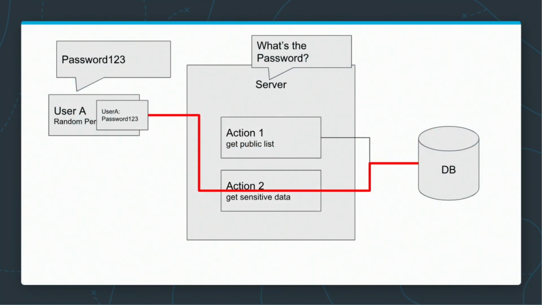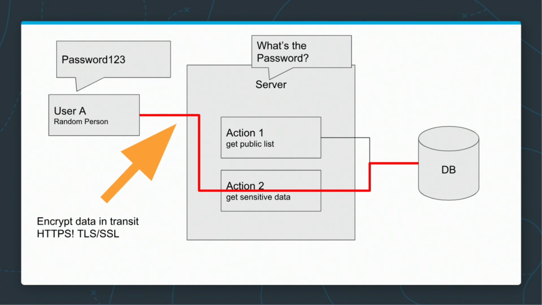We know that user A will be providing their password, in this case very secure password 123. First, they have to send us their password between where they're asking their client and our server. So they'll send that information, but we already messed something up. If they're sending that information over an unencrypted transit, someone can intercept that password and now their plaintext password exists somewhere else. So first rule, in-transit data must be encrypted using either TLS or SSL if it's sensitive or contains credentials. This is done by using HTTPS, and we'll explore how to add this to our provisioned resources.